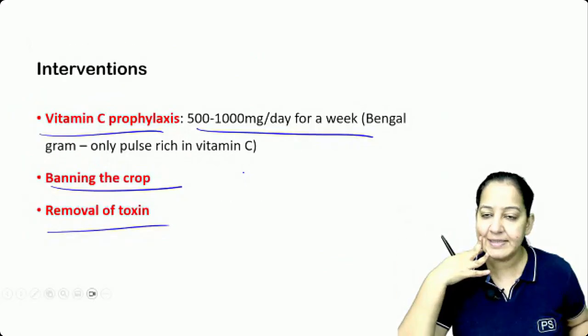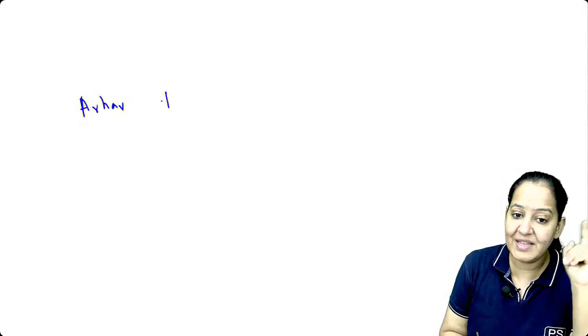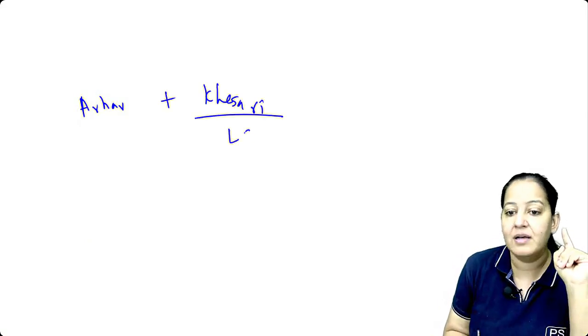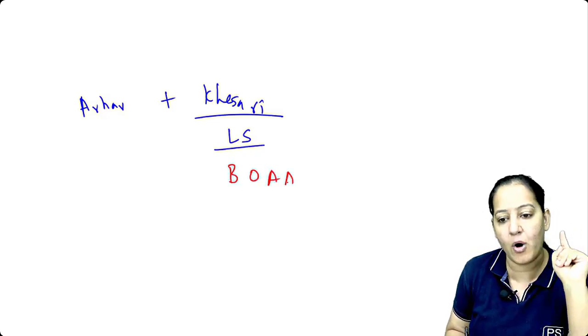Say yes. Got it? So what is the first I told you? Name the dal, arhar dal. What do we mix in that? In arhar dal, we mix khesari dal. Khesari dal is Lathyrus sativus, and it contains a toxin. The name of the toxin is beta oxalyl aminoalanine, BOAA.